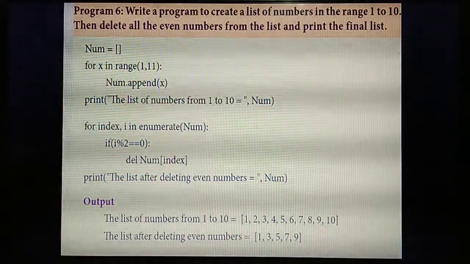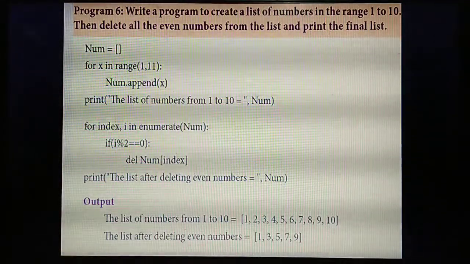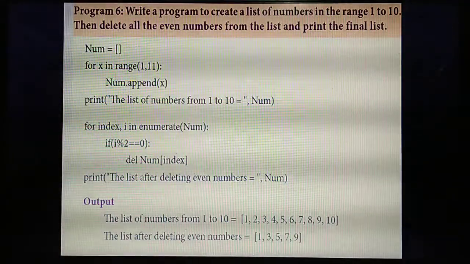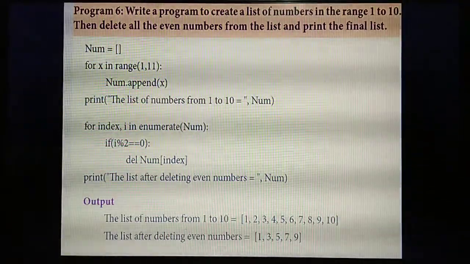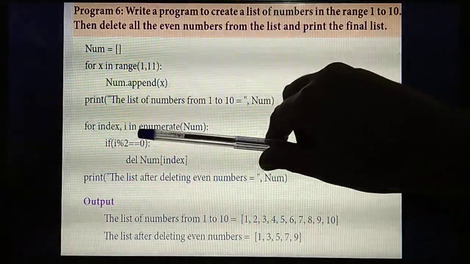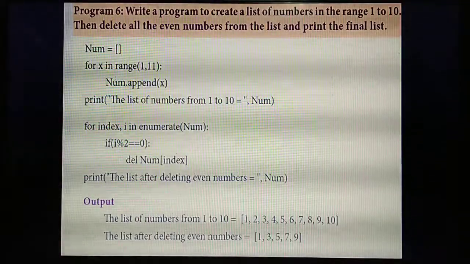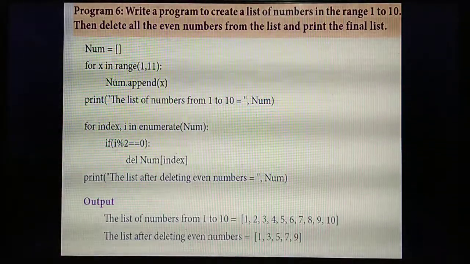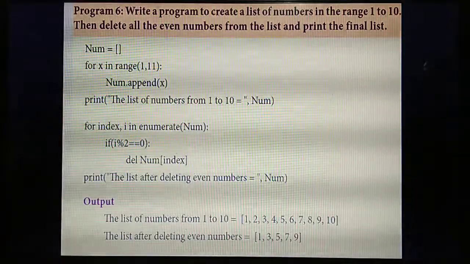Understand? Next, listen. In the question they ask you to delete the even numbers from the list, isn't it? For that you are going to find the index value. For index, for index, i in enumerate of num. From that index value you find the index and delete the even numbers. That is enumerate of num.